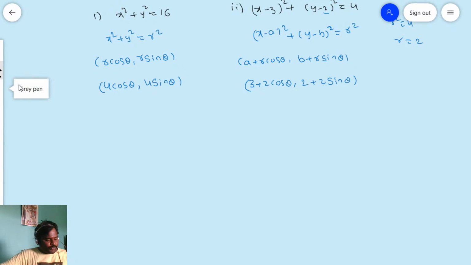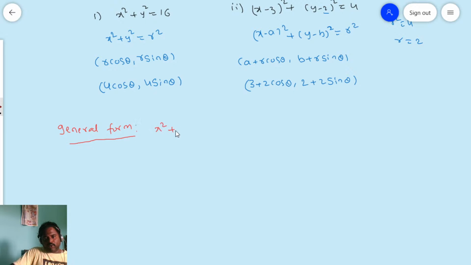Next, you see, sometimes they will give the equation in general form. What is the general form? You see, I am writing here. The general form of a circle is x square plus y square plus 2gx plus 2fy plus c is equal to 0.